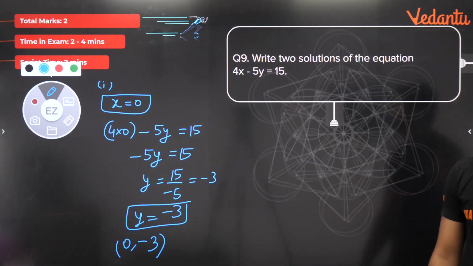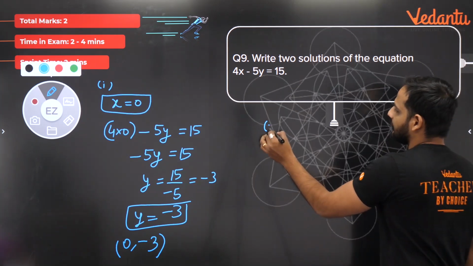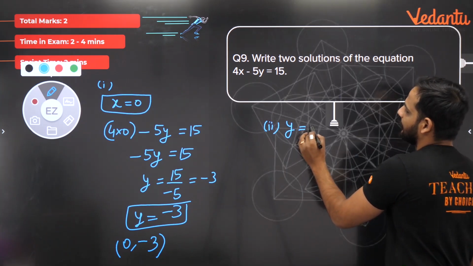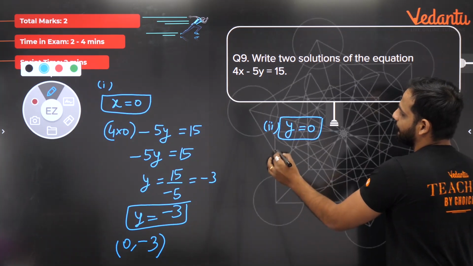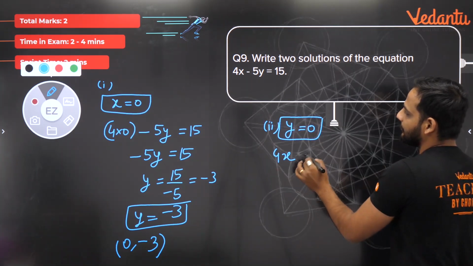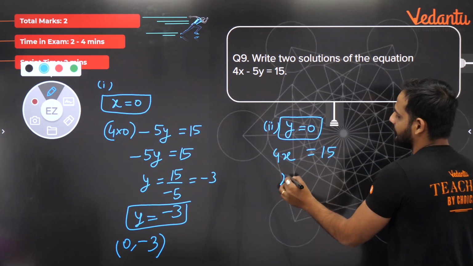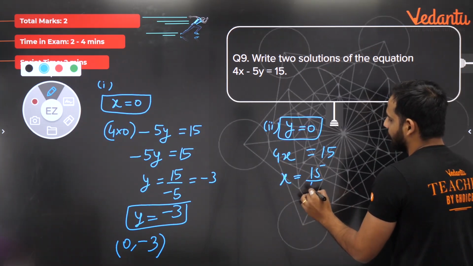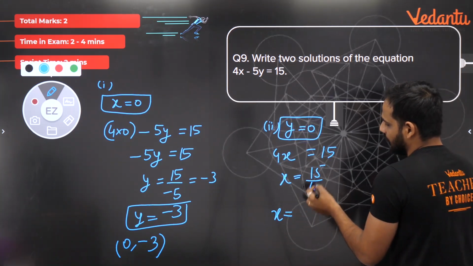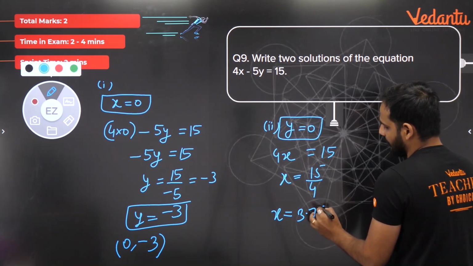Okay, first solution is what? 0 comma minus 3. Second solution, let's put y is equal to 0. So if I put y is equal to 0, 4x minus 5 into 0 is equal to 15. So x is equal to 15 by 4, which means x is equal to 3.75.